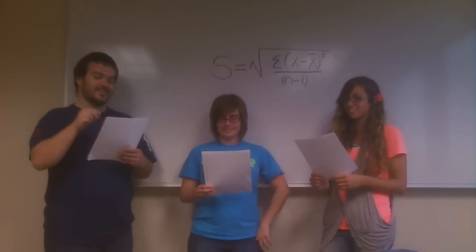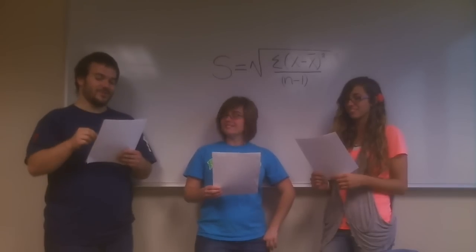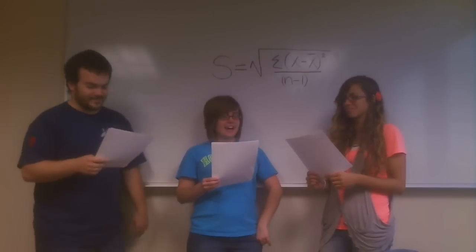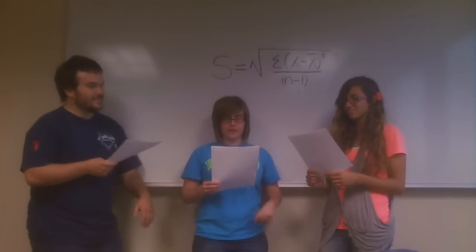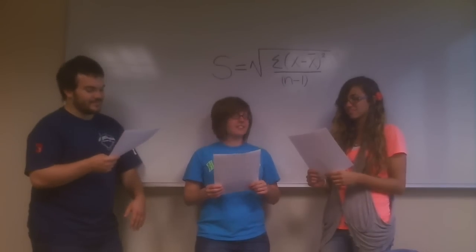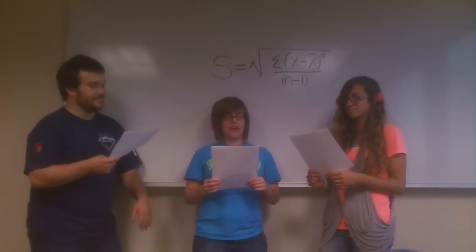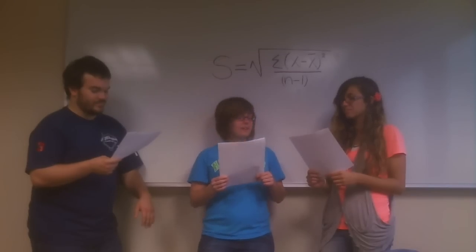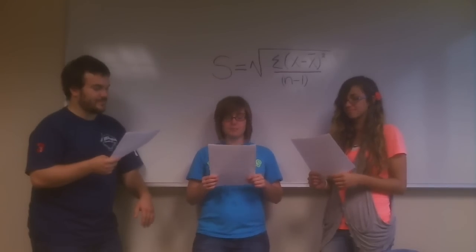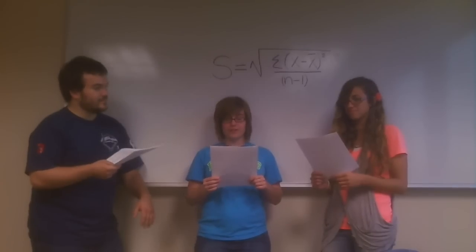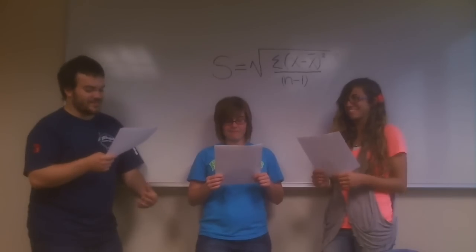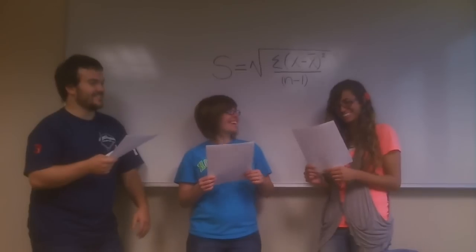More precisely, it is the average distance of all the data points away from the center of the sample. The center of the sample? Yeah, you need to know the mean or average of the sample first because that is the center of your sample. Then you can figure out how spread out the other data points are. That's what variability means. If the average distance is small, then that means all the points are clustered near the center. Oh, I get it. So if the standard deviation is really large, then that means the points are really spread out.